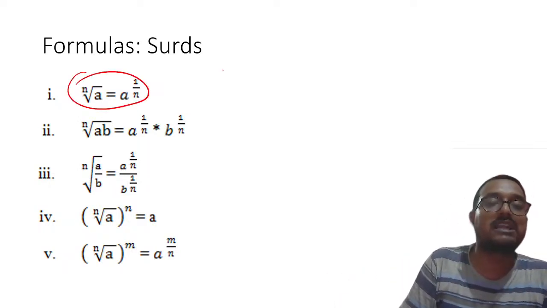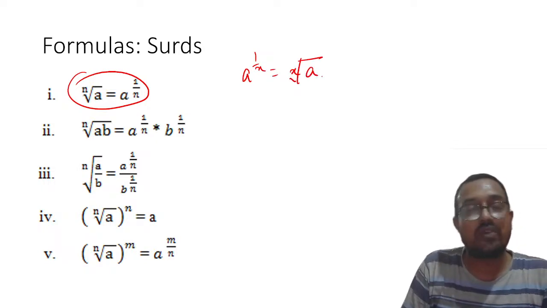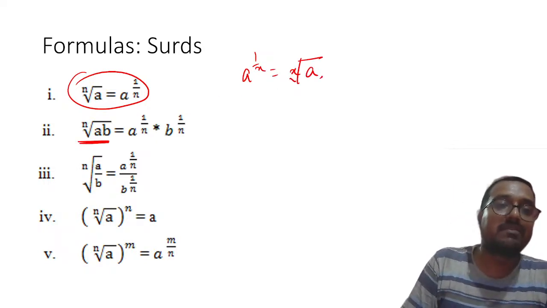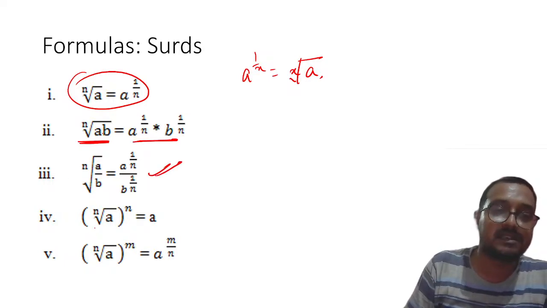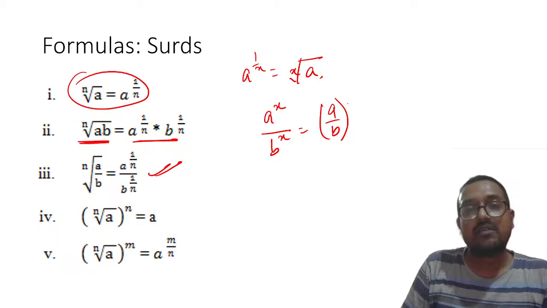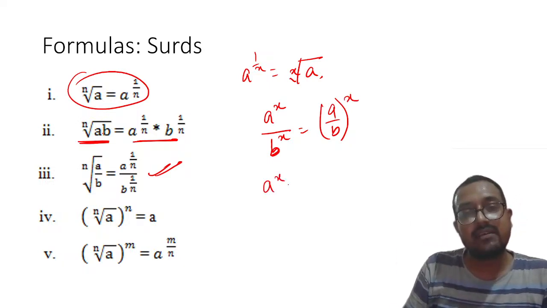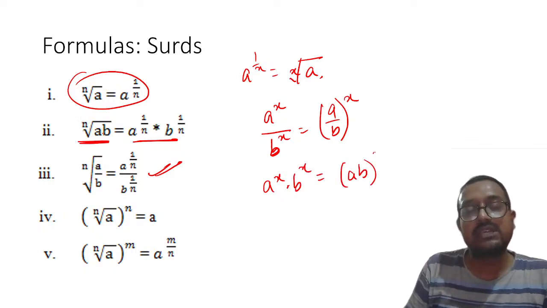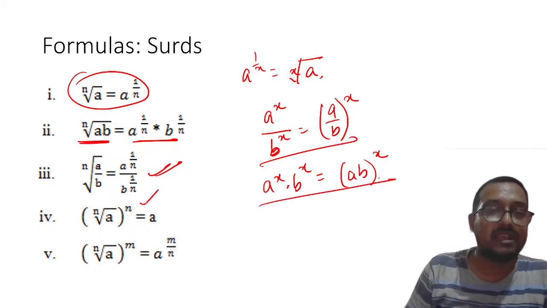Now, my dear students, let us talk about surds. So surds are represented like this. A raised to power 1 upon x will mean x root of a. Same way, if there is multiplication, you can split it into two parts. Division can be split in these two parts. Understood? Even this is also valid for this thing. Suppose b raised to power x. In that case, even for indices it is valid. Please remember, even for indices it is valid. Right? A raised to power x into b raised to power x, that will become ab raised to power x. Understood? Please remember, this is very much valid. Clearly valid. Right?